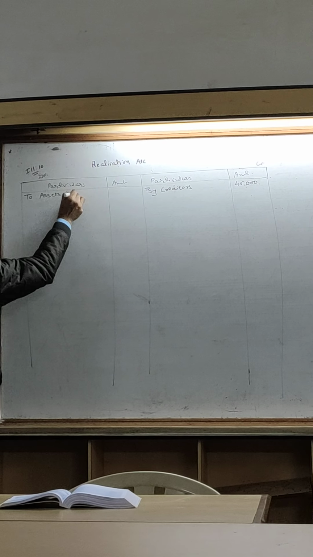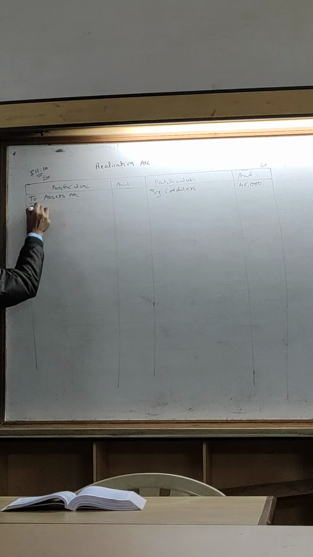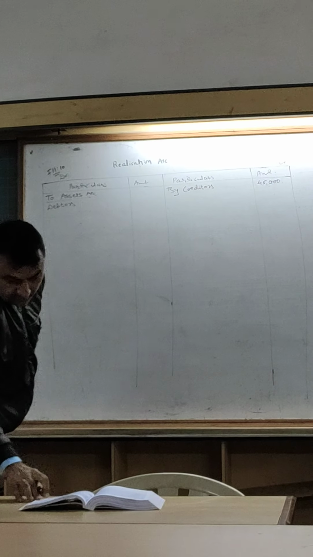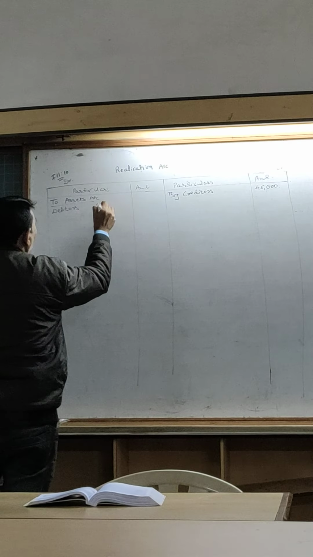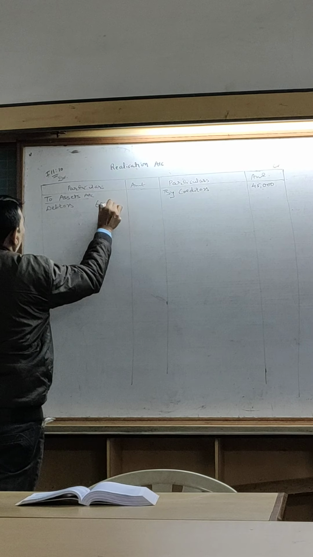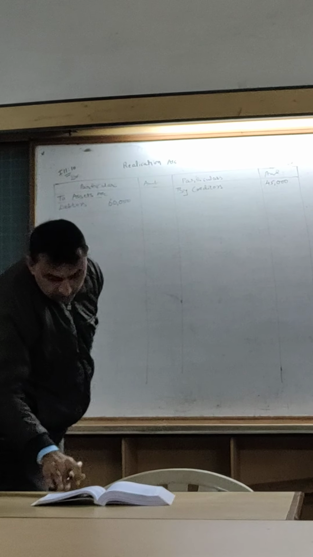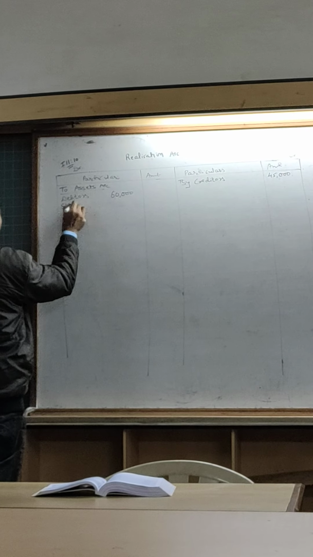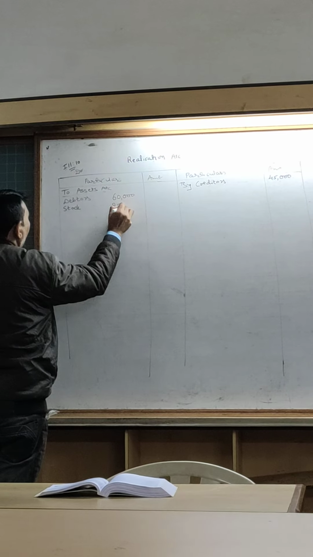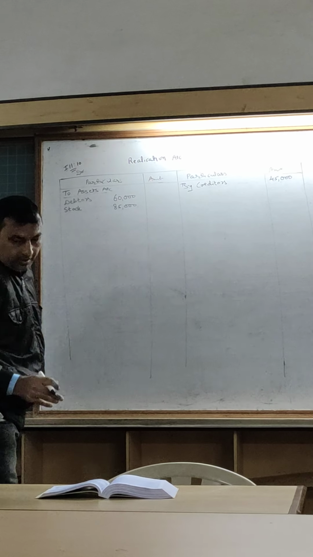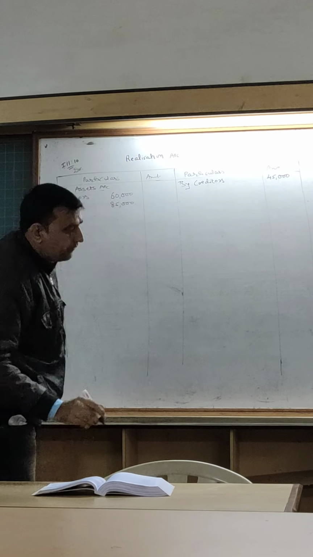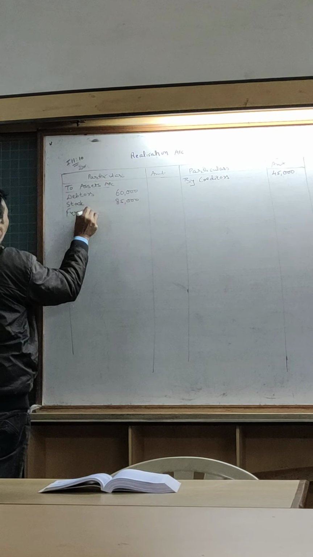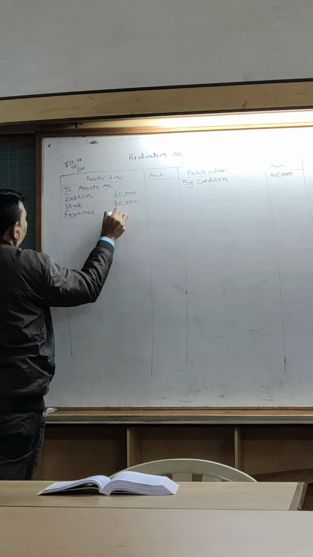To assets account, we will transfer all the assets here. Debtors, how much? 60,000. Stock 85,000. Furniture 1 lakh rupees.